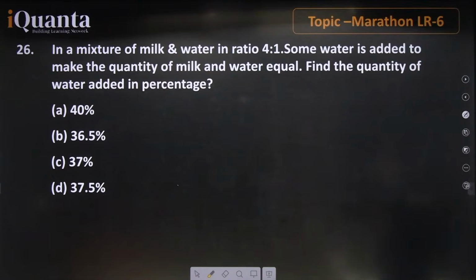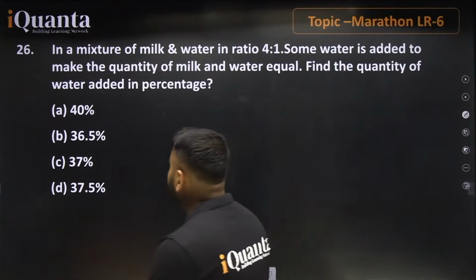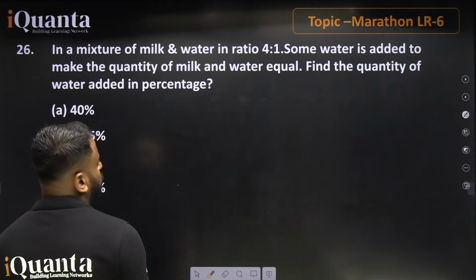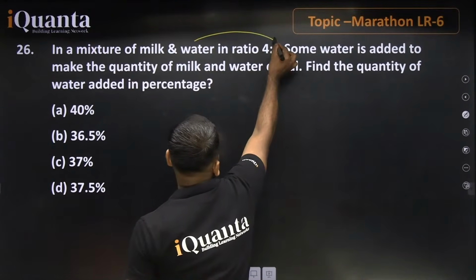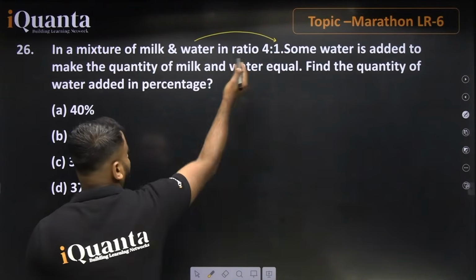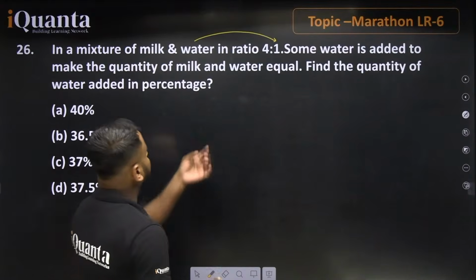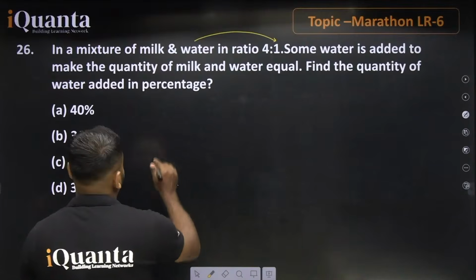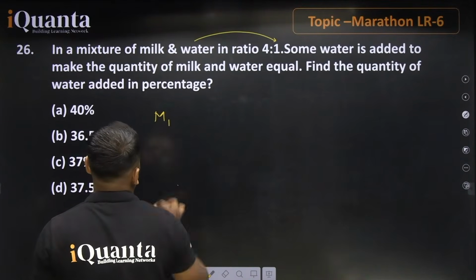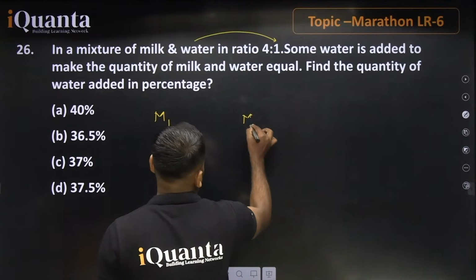Anybody? Chalo. 37.5% is the correct answer. Very good, beta. In a mixture of milk and water in the ratio 4:1, what is the part of water here? The part of water is 1. So 1 out of 5 is what? 20%. We know that here the water is 20% and the milk is 80%, right? So I'm just going with mixture 1. Here is mixture 1 and here is mixture 2.